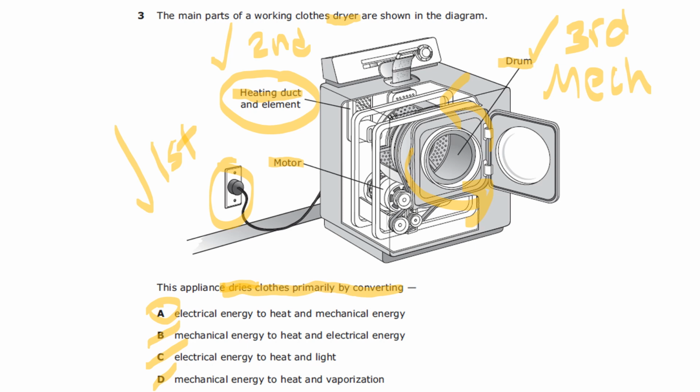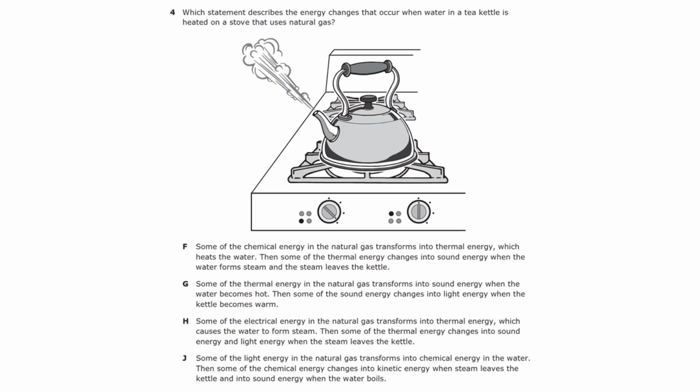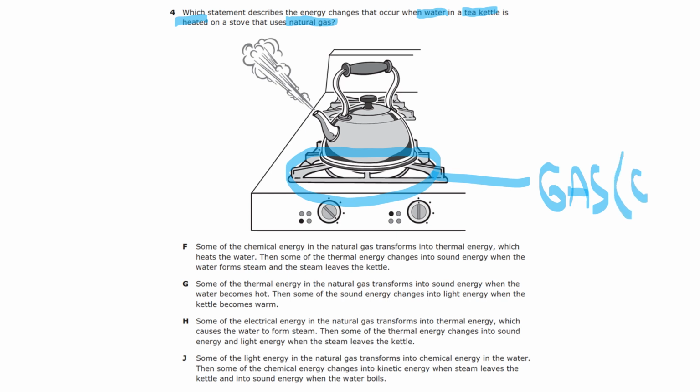All right, next one's the last one, guys. All right, which statement describes the energy changes that occur when water in a tea kettle is heated on a stove that uses natural gas? So the first thing we're going to want to do here is let's circle this bottom part right here, and this is going to be our gas that powers the thermal energy for the stove. So gas, if you don't know this, is chemical energy. So we're going to start with that fact.